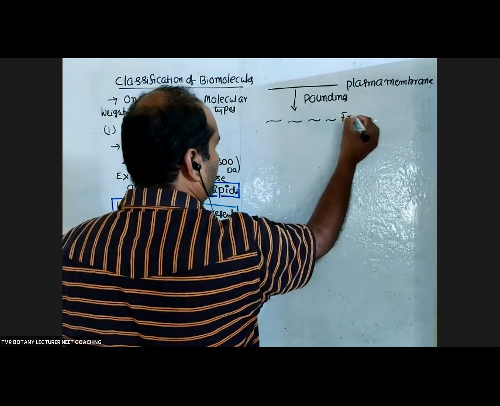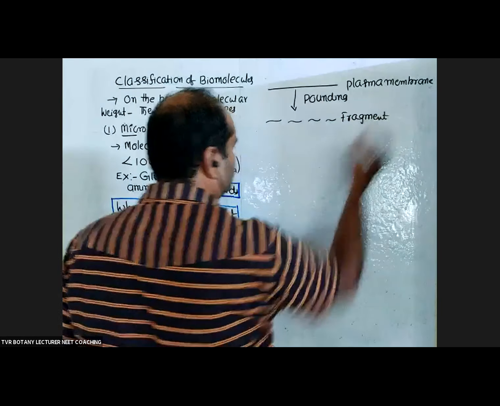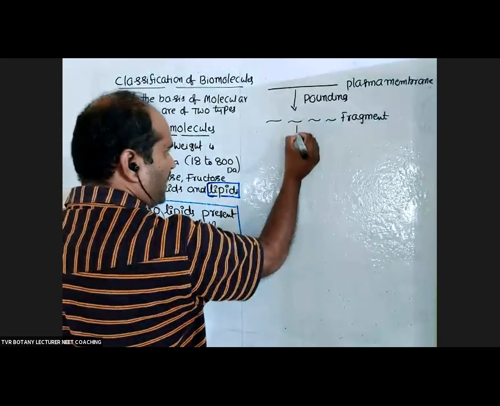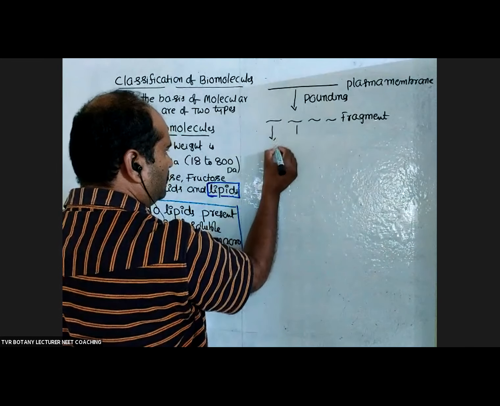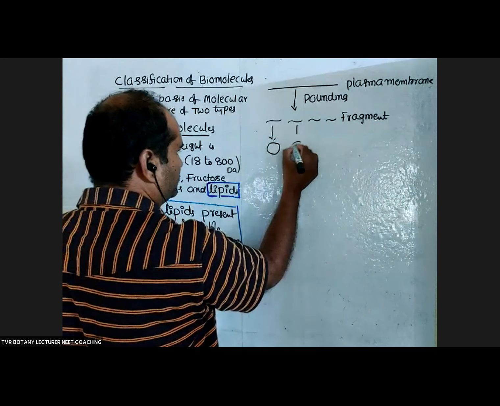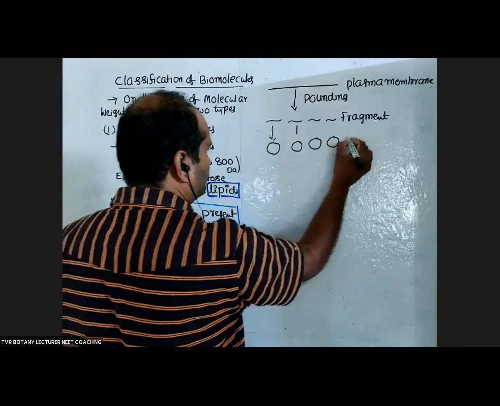The ends of those fragments convert into circular structures, so now they are called vesicles.